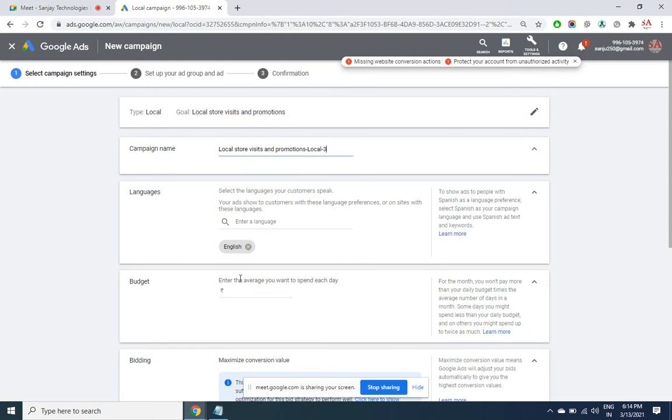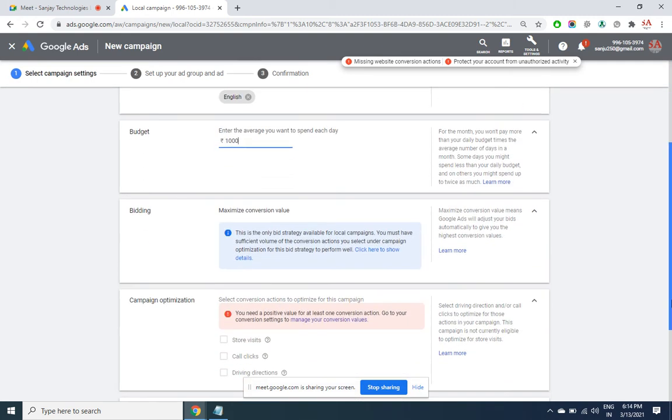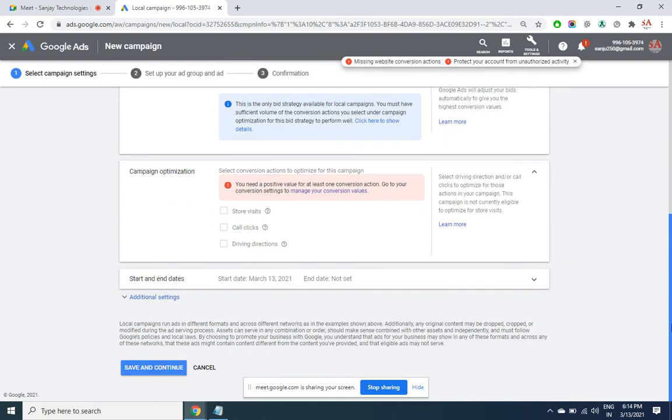You'll give the campaign name, language, budget for each day. The only bidding option allowed here is conversion value, but none of these options are available. As I told you, for India it will take some time. When someone is searching with driving direction, someone is searching for store visits. I told you that only when someone physically gets into your store do you need to pay.